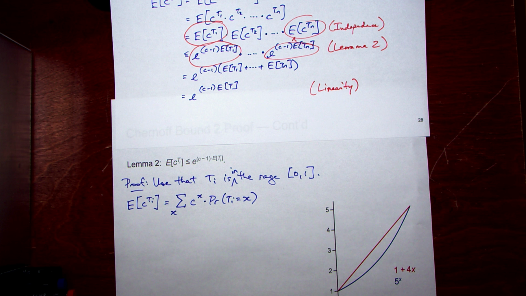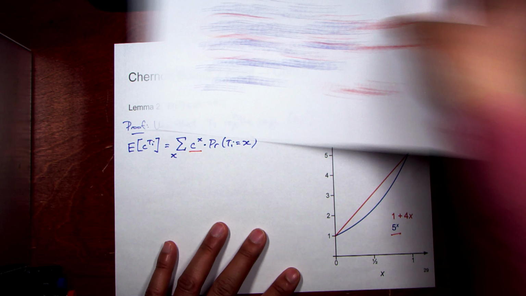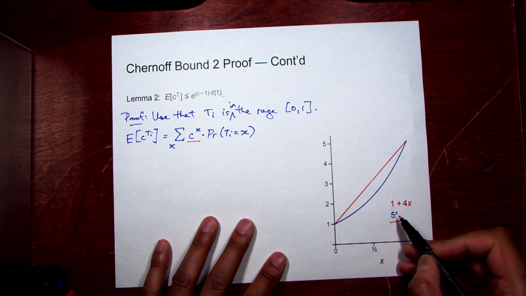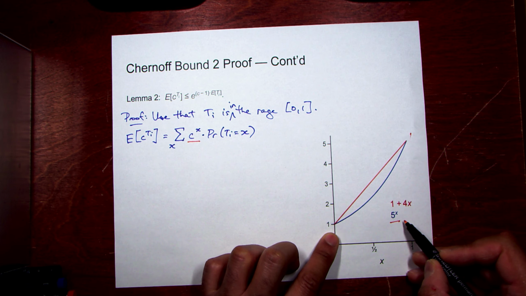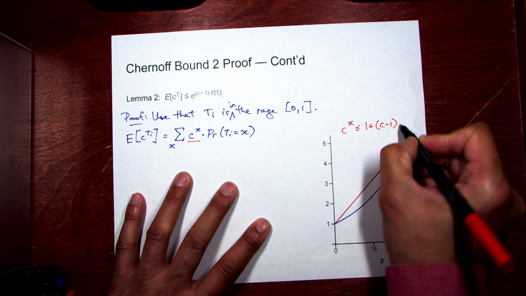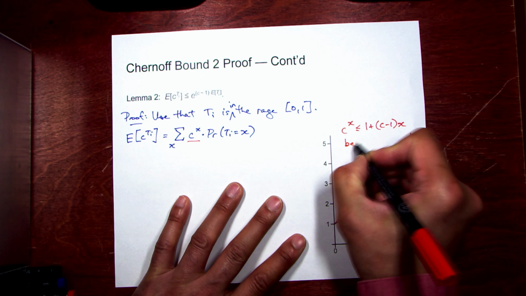Next step is to approximate c to the x. If you look at the graph of c to the x between 0 and 1, I've drawn 5 to the x down here, it looks like this. 5 to the 0 is 1, 5 to the 1 is 5, and c to the x would similarly be c. It's bounded above by the straight line 1 plus 4x. In general, c to the x is less than or equal to 1 plus (c minus 1) times x. This is just a linear interpolation formula between 0 and 1.